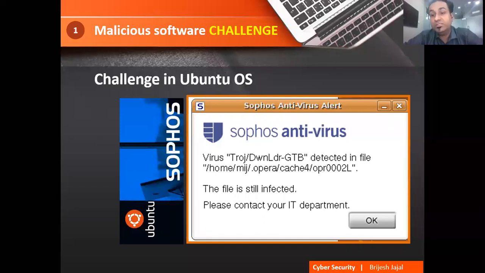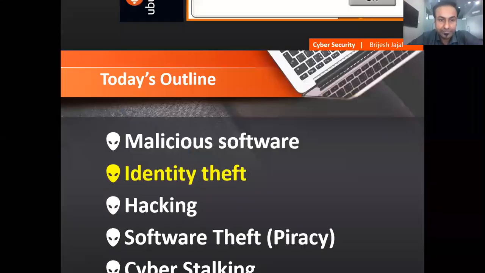So this is the biggest challenge we have. Antiviruses are available, but still there are chances of viruses. So there is no 100% foolproof solution. Better to go for an intermediate operating system, which is a little more secure compared to Windows.